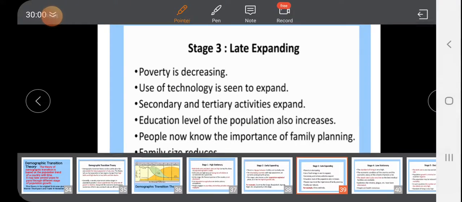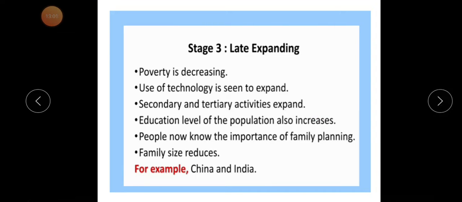China practiced a one-child policy: one couple should have only one child, boy or girl, and that's why the population is reduced. So in this late expanding condition, the death rate is already down, but the birth rate is also starting to decline.